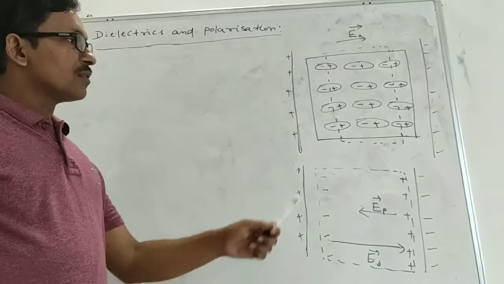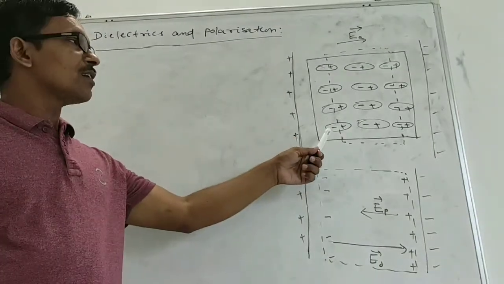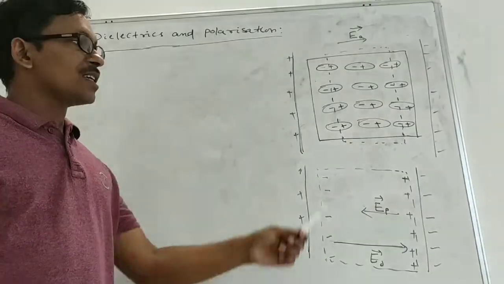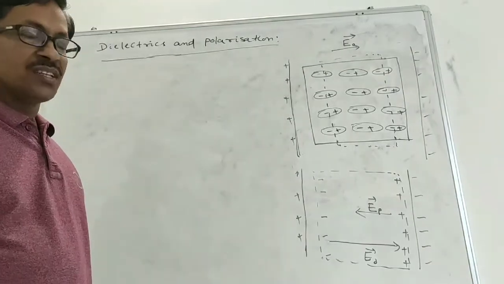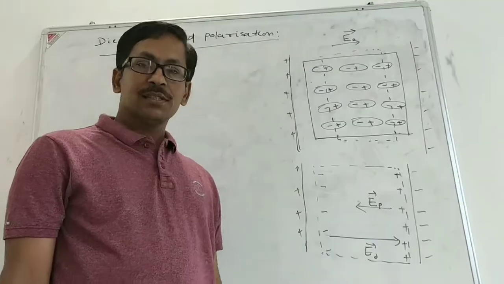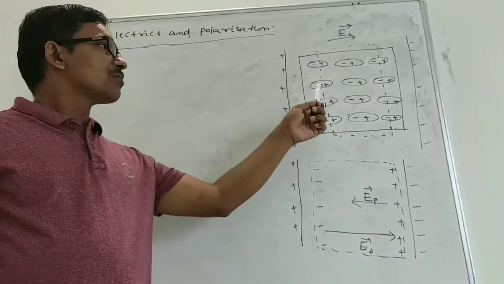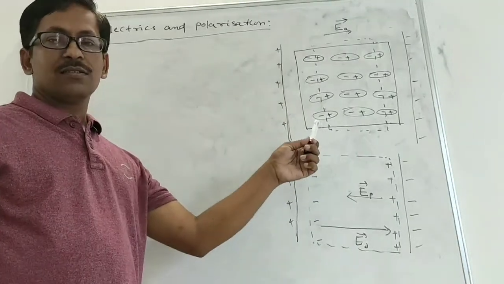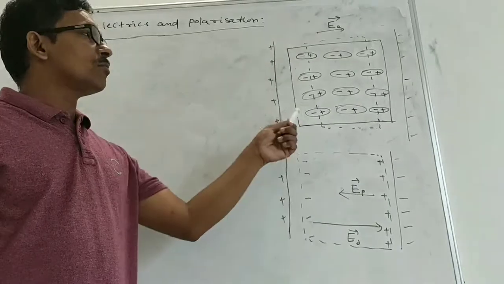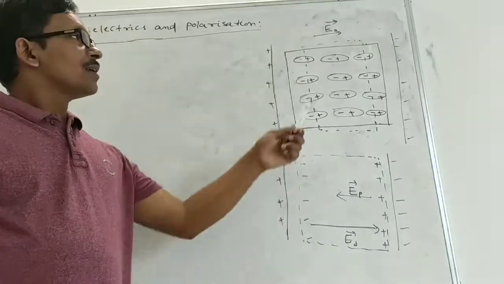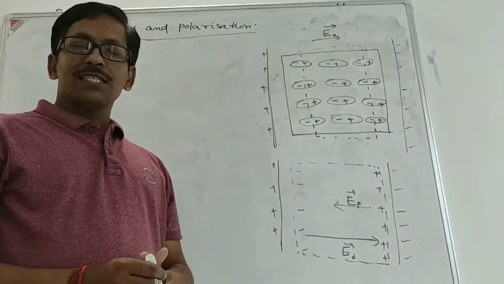Now consider a rectangular dielectric slab placed in a uniform external field E0. Then what will happen? As you know, when a dielectric is placed, whether polar or non-polar, inside the external field, it will be polarized. And what is polarization?